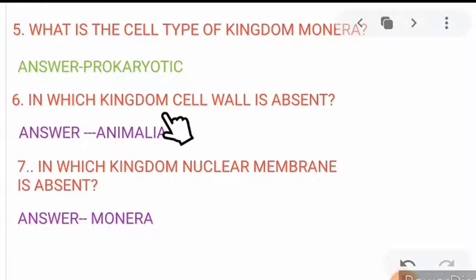In which kingdom is the cell wall absent? Cell wall is absent in Animalia. And in the other four kingdoms, Monera, Protista, Fungi, and Plantae, cell wall is present. In which kingdom is nuclear membrane absent? Nuclear membrane is absent in Monera. And in the other four kingdoms, Protista, Fungi, Plantae, and Animalia, nuclear membrane is present.